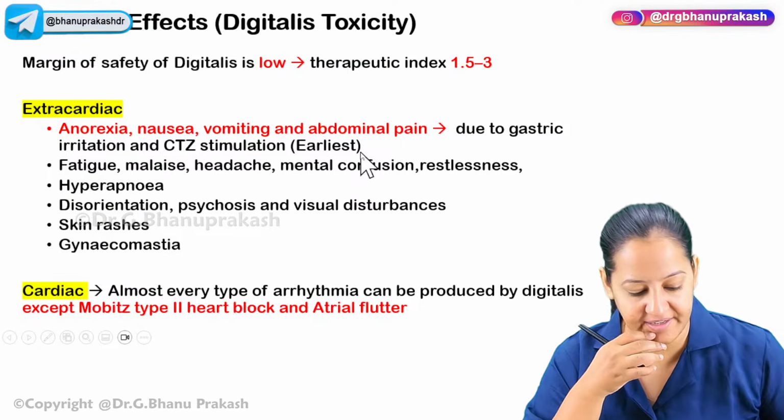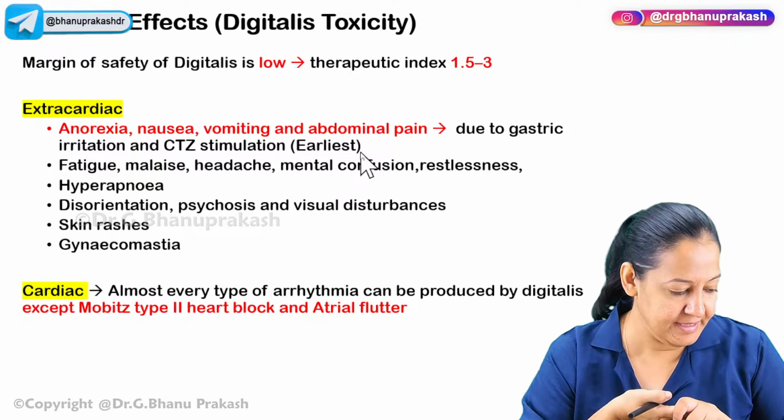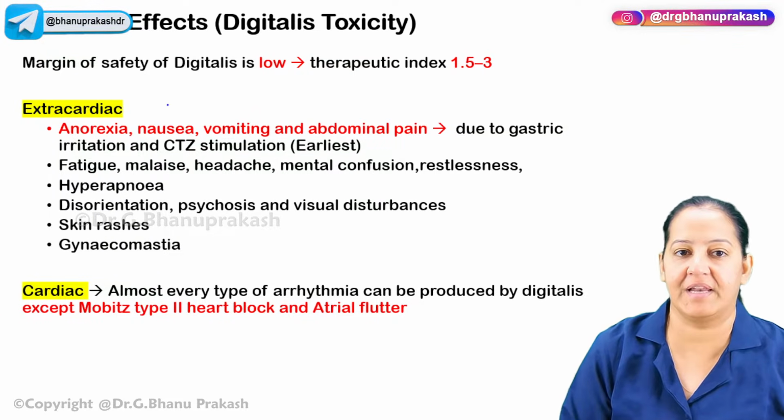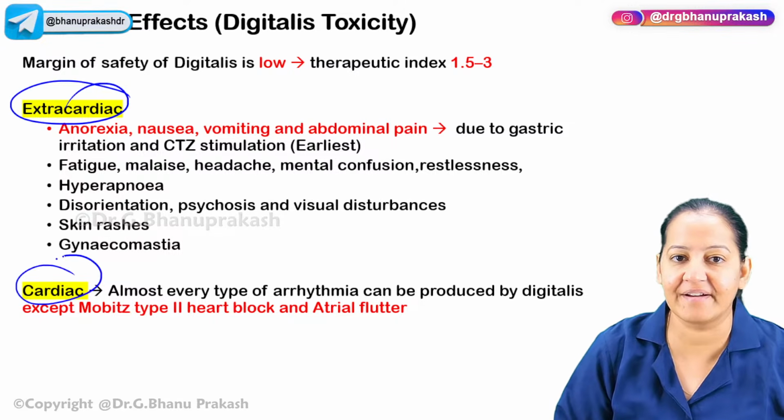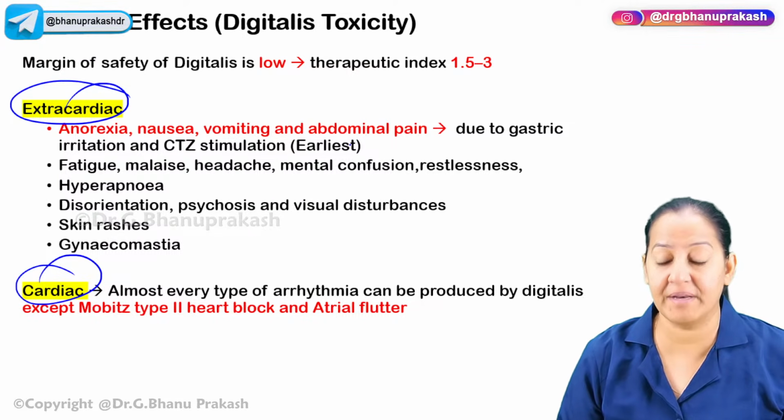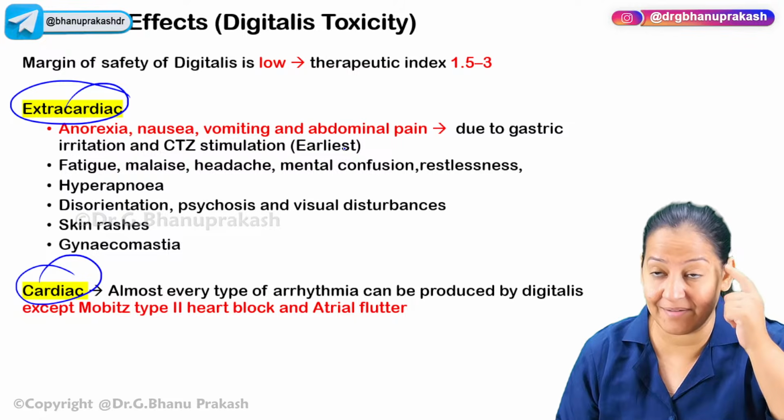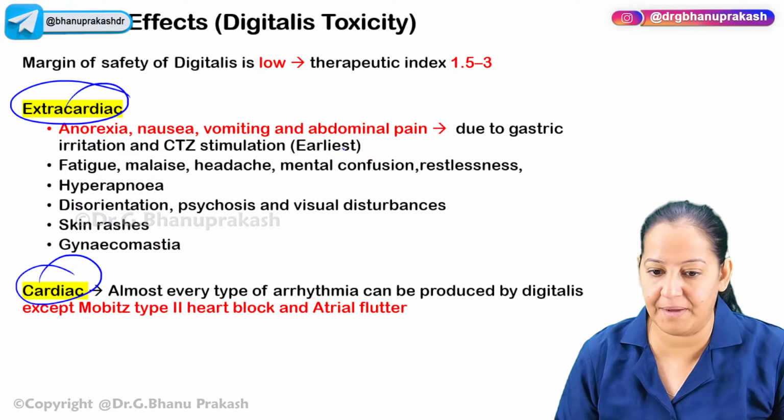What are the adverse effects? There are two types of adverse effects for digitalis: extracardiac and cardiac. In extracardiac, the most common is that it stimulates the CTZ center in the brain. The CTZ center is not surrounded by the blood-brain barrier.